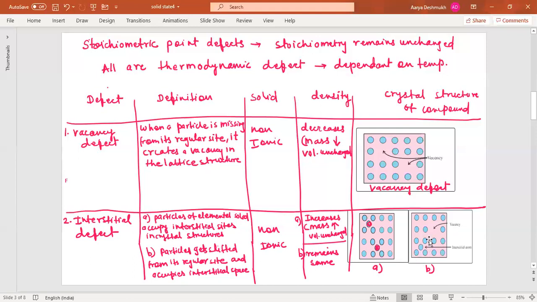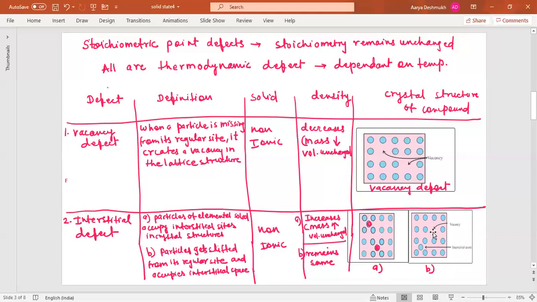It was here actually at this arrow. Now it has shifted from this to this position. So you can see here, due to this shift, there is a creation of vacancy here, and this particle occupies the space interstitially. So in this case, though there is a change or shift in the position, there is no increase in the number of particles here.